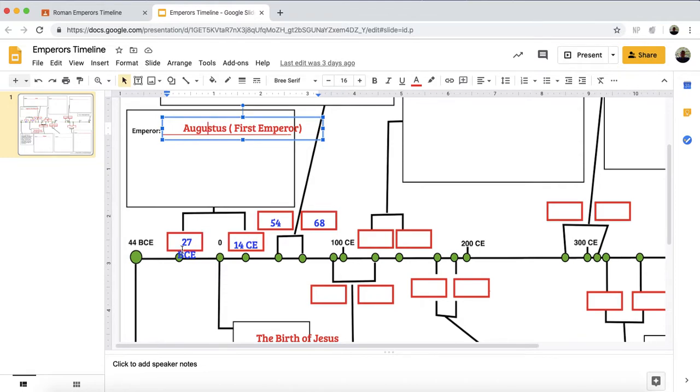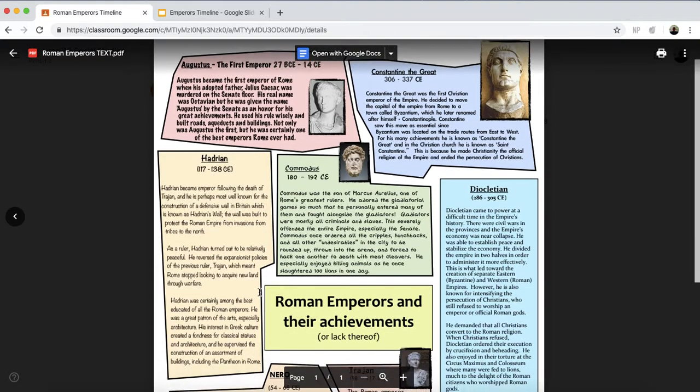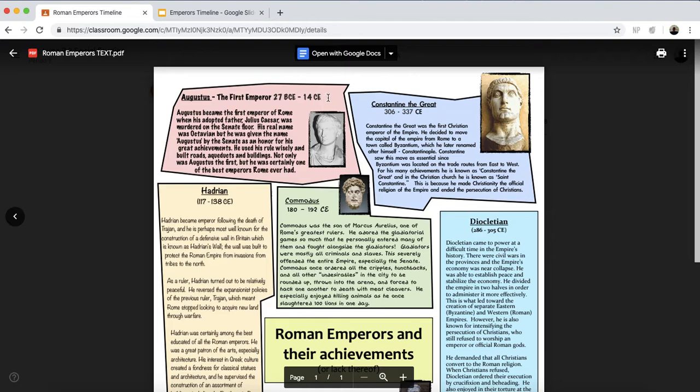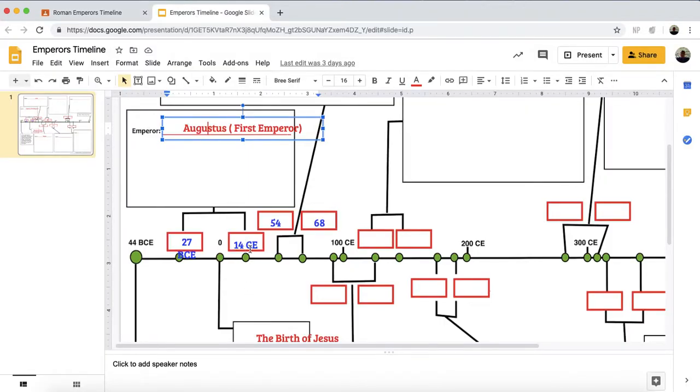Then you tell me what years he ruled from. So he ruled from 27 BCE to 14 CE. Always check right here. It tells you right there. Okay, 27 BCE to 14 CE. Make sure you put BCE for this year. After that, you don't have to put CE. The remaining dates you don't have to put CE.